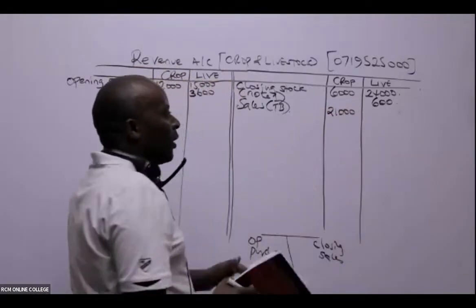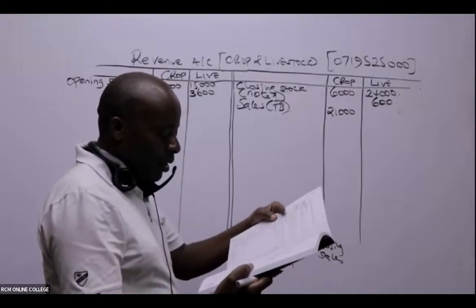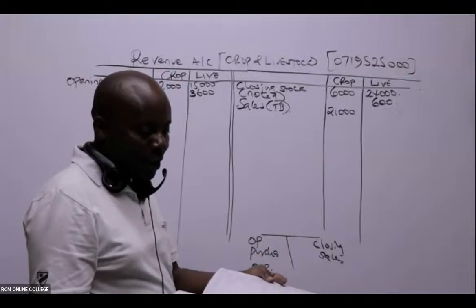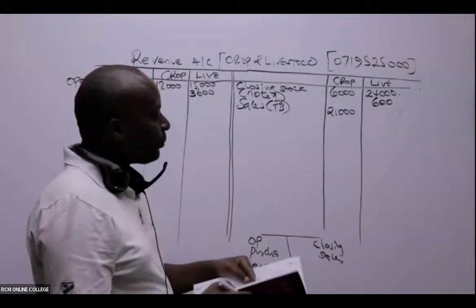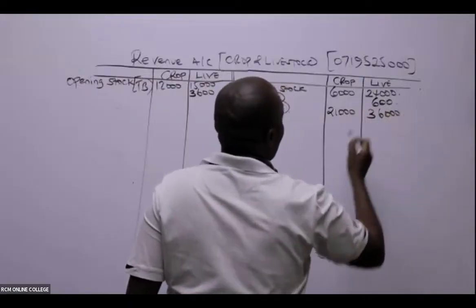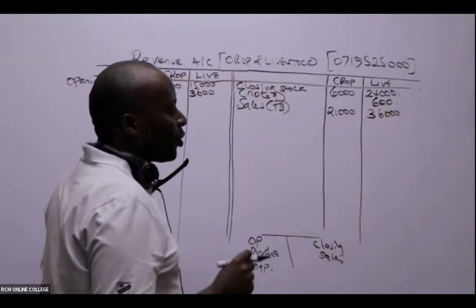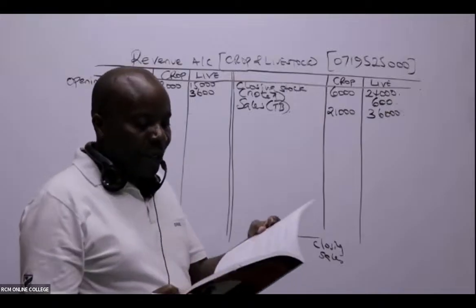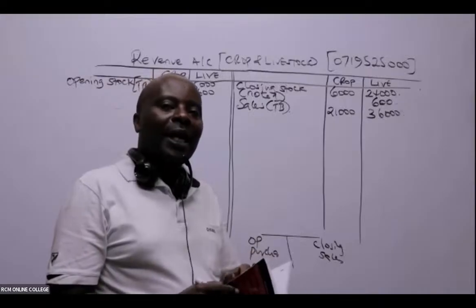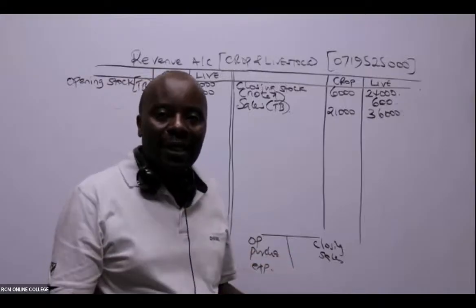Sale of livestock, that is cattle. Cattle is another term for what? Your livestock. Cattle, 36,000. And then we have here sales of carcasses. Remember a carcass is dead meat.